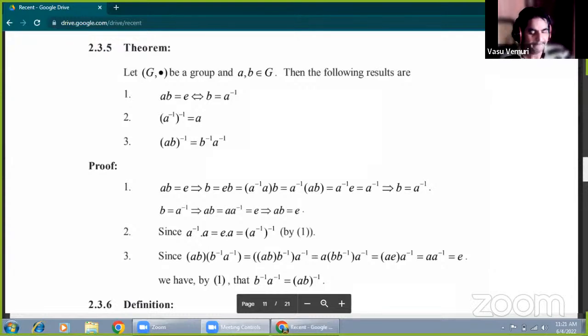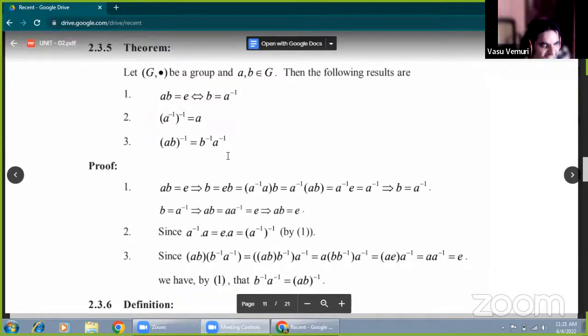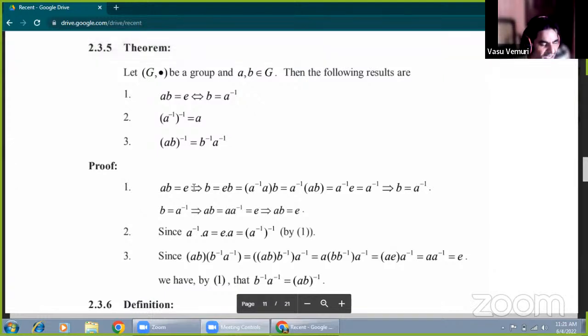Anyone explain? Nobody? Okay, just you have to see here. What is the first one? ab equal to e means b can also be written as e times b. What is the value of e? By the G4 condition, e means a inverse a, so b equals a inverse a b.